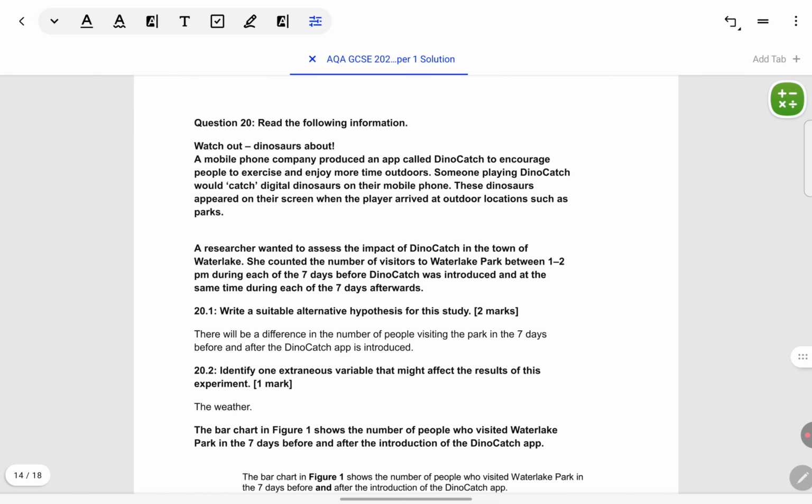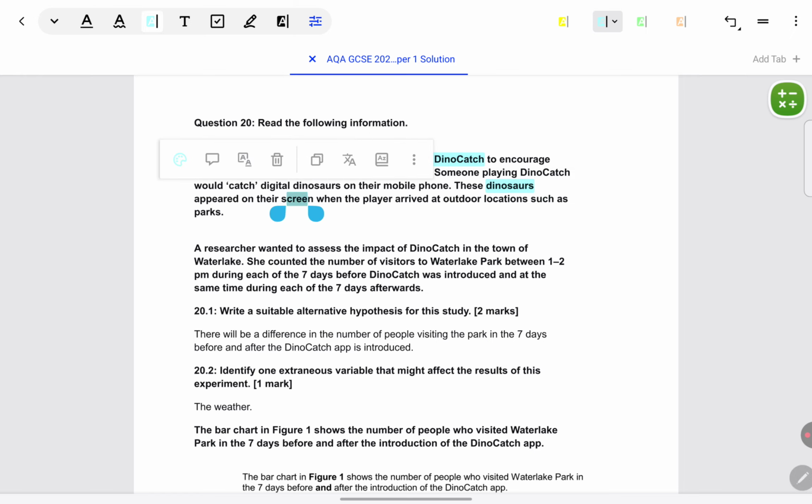Let's come to the next one. Read the following information. Watch out, dinosaurs about. A mobile phone company produced an app, Dino Catch, to encourage people to exercise and enjoy more time outdoors. Someone playing Dino Catch would catch digital dinosaurs on their mobile phone. This is something like the Pokemon thing. These dinosaurs appeared on the screen when the player arrived at outdoor locations like parks.